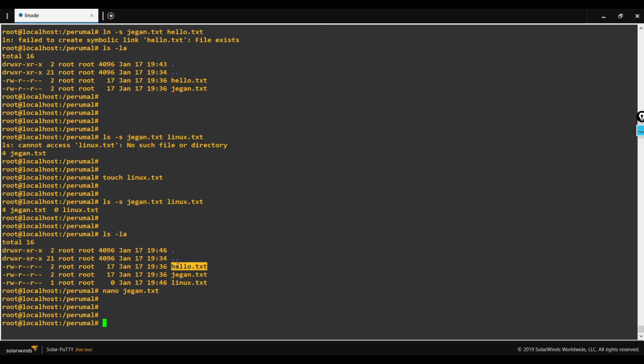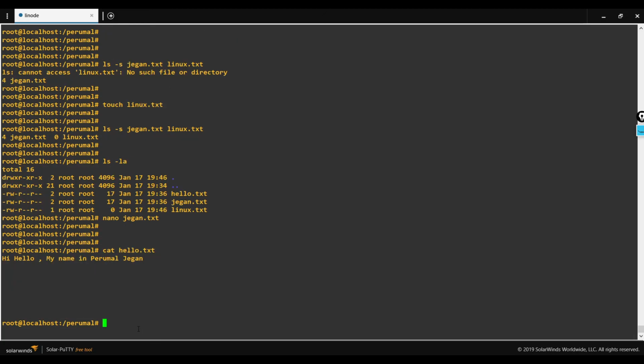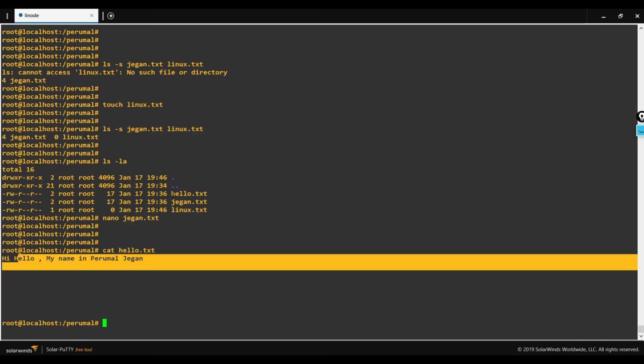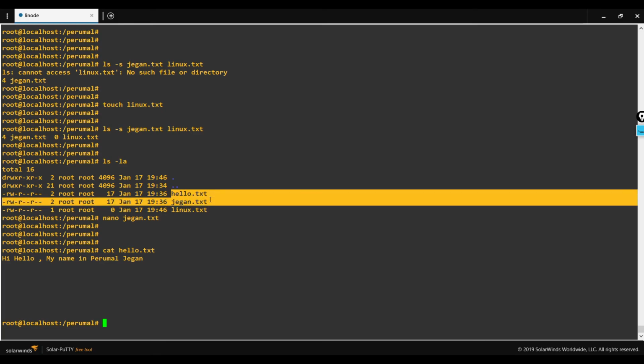Let me check whether the same change has been replicated in the other file. You can see now I only modified this particular file, but this file got updated automatically because these two files are linked with the ln link function.